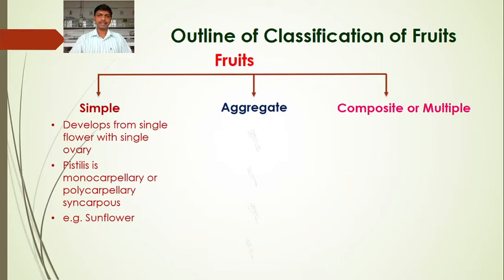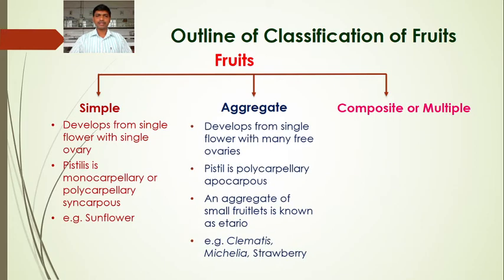The next group is the aggregate fruit. These fruits have developed from a single flower with many free ovaries. In the first group, simple fruits, the fruit develops from a single flower with a single ovary. In the case of aggregate fruit, the pistil is polycarpellary.